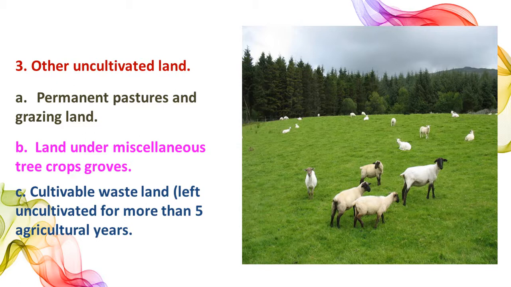The third category is other uncultivated land. In this category, there are three classifications. That is permanent pastures and grazing lands. It means land left for grazing. Second, land under miscellaneous tree crop groves. Groves are also trees which are not included in the net sown area. The third is cultivable wasteland. This is wasteland which has not been cultivated for more than 5 years.